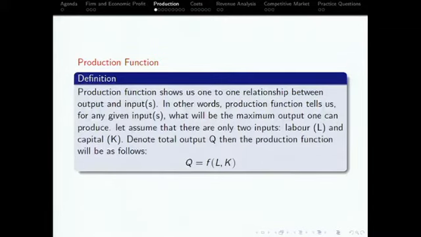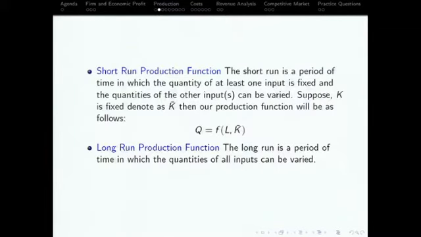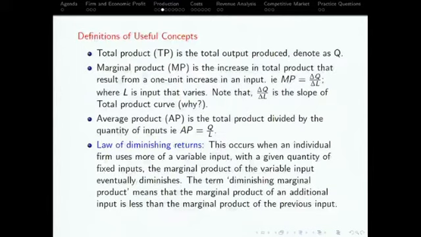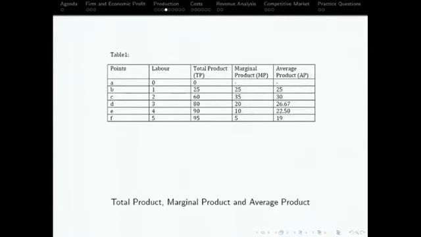So let's see how far I have covered. Okay, so perfect competition. We covered economic profit and total profit and everything. We covered that example. We covered the production function. You see, short run, long run, we covered that. Then the definition, we covered that. I give you homework. What is the homework?